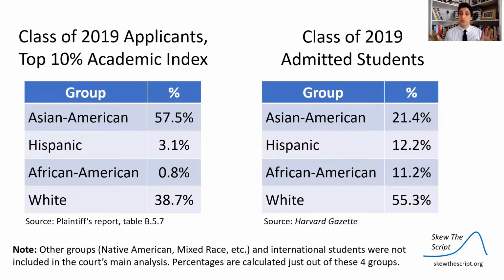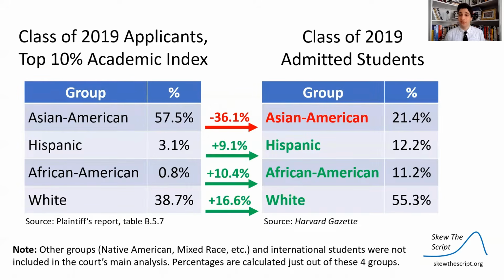So we can look at two key distributions here. On the left, you'll see the class of 2019 applicant pool that are in the top 10% of the academic index ratings. These are the top academic applicants to Harvard. And on the right, you'll see the actual admitted class of 2019 from its applicant pool. And you can look at these four groups. These are the four groups that are mainly studied in the plaintiff's report. So those are the ones we're going to look at today and calculate proportions out of. And we can do some comparisons across these groups.